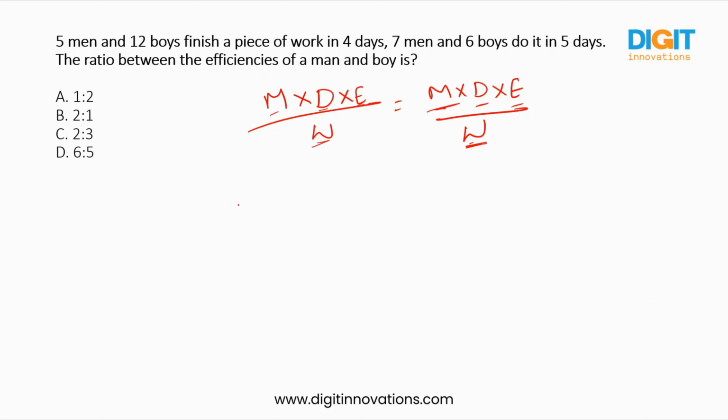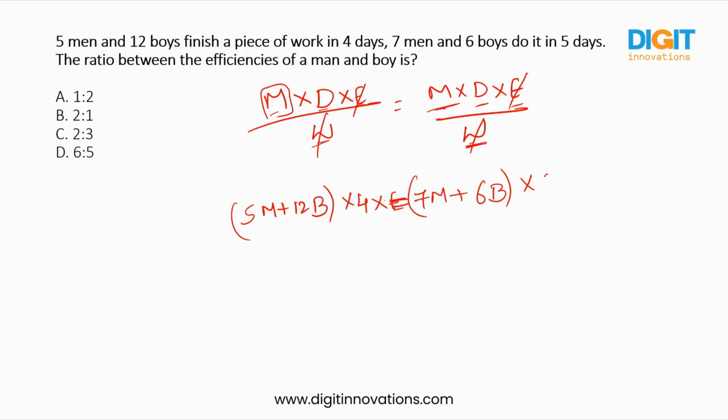So men and boys will come under M only. 5 men plus 12 boys took 4 days. The efficiency is the same, so it gets cancelled, and the work also gets cancelled because it is the same. And next, 7 men plus 6 boys into 5 days. Now you need to find the ratio of efficiency of man and boy.